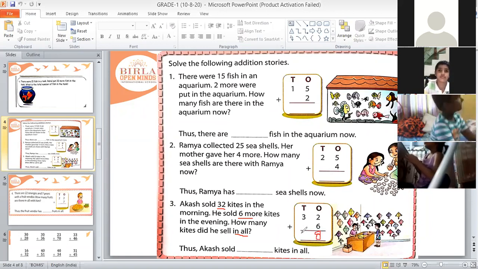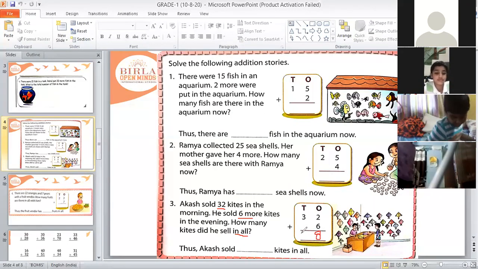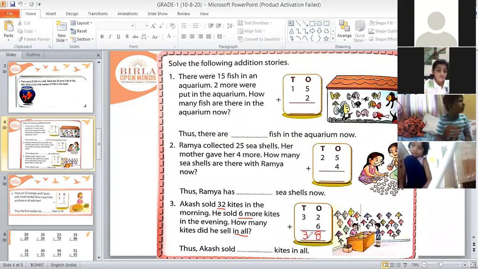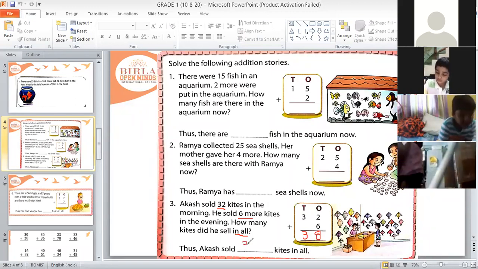And Ronald, what we will write in tens place? What is the number in tens place? 3. Yeah. See here, children, there is no other number in tens place. Go to book. Yes, there is one number that is 3. So we will write that 3 as it is. So answer is 38. So in this blank space also, we will write this answer 38.